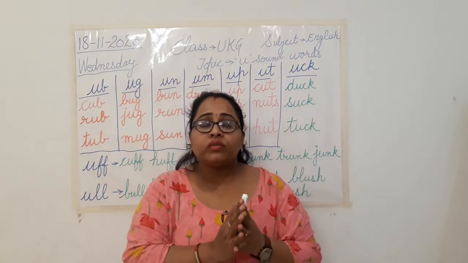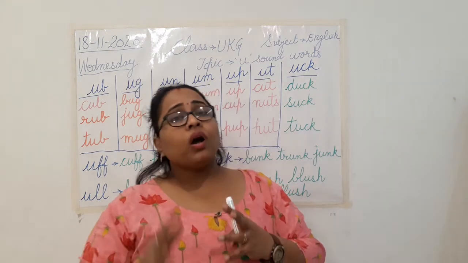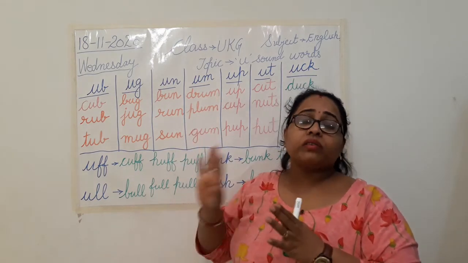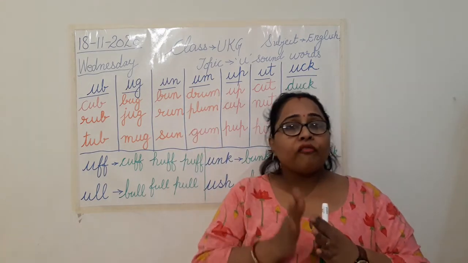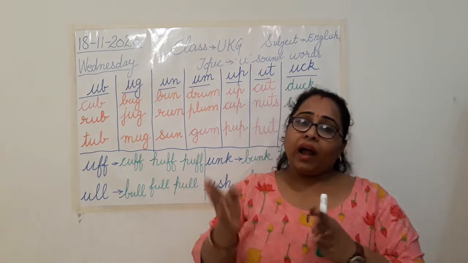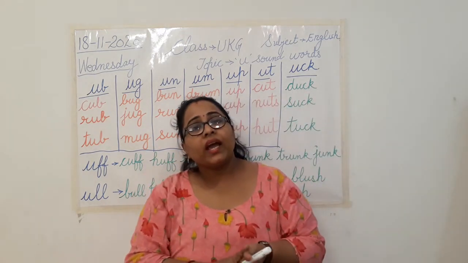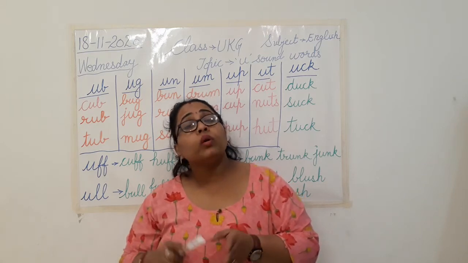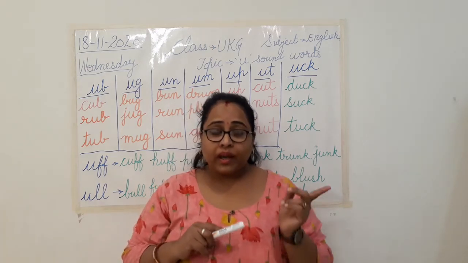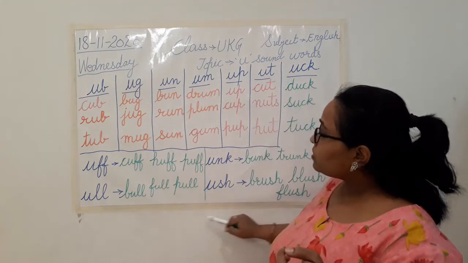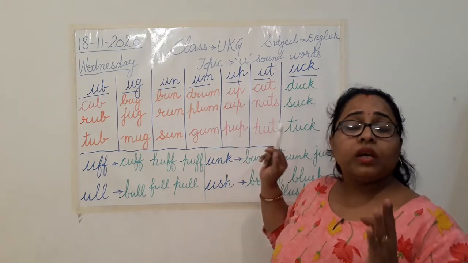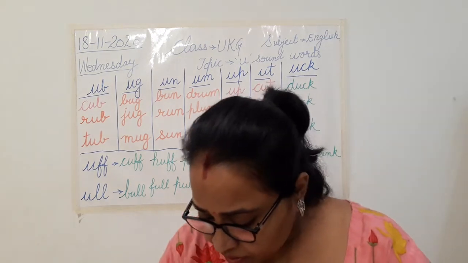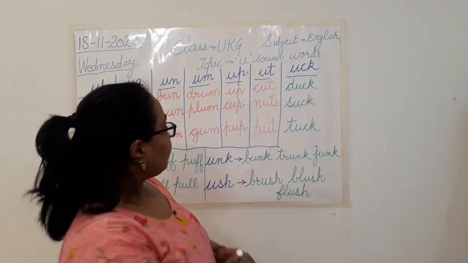U family rhyming words. What do you have to do today? You are going to write all these U family rhyming words in your notebook. Clear? And after that you have homework in your book. आज हमने थोड़ा सा वर्क को ट्विस्ट किया. Every day you were doing your classwork in book and homework in notebook. So today ma'am is giving you classwork in your notebook, and that is you are going to write all these different sounds, U sound rhyming words in your notebook, and in book you are going to do work on page number 67, 68 and 69.